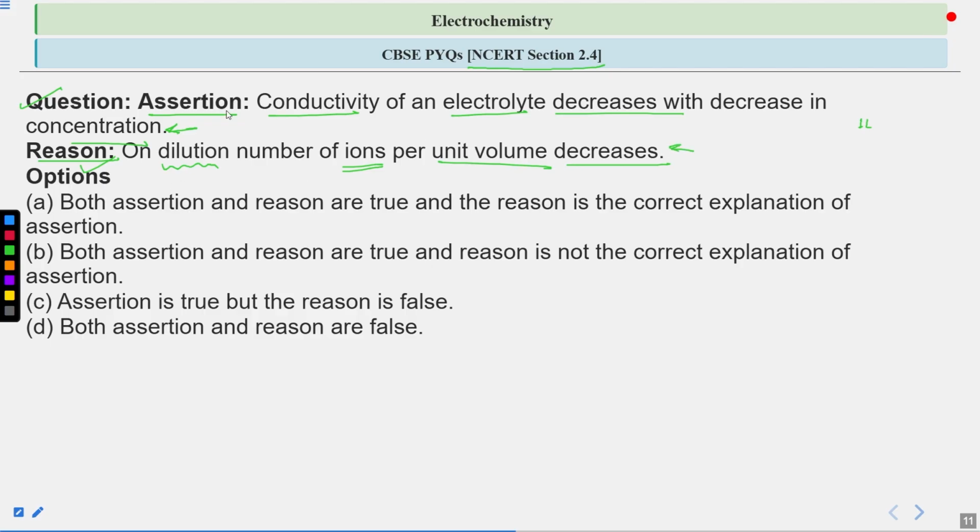So you have to check the assertion statement, and then check the reason statement, and identify whether the reason is explaining the assertion statement correctly or not. The options given are: both assertion and reason are true, and the reason is the correct explanation of the assertion; both assertion and reason are true, and reason is not the correct explanation of assertion; assertion is true, but reason is false; or both the assertion and the reason are false. So you have to select the correct option regarding these two statements.